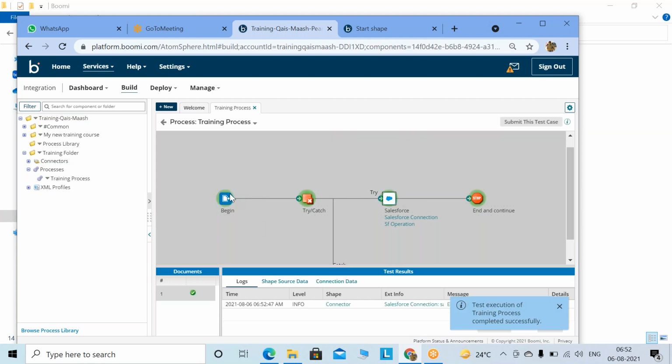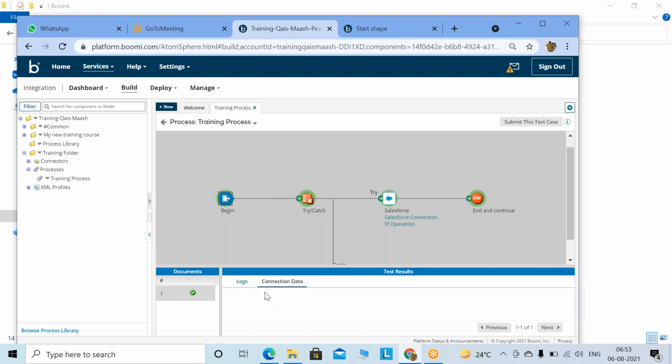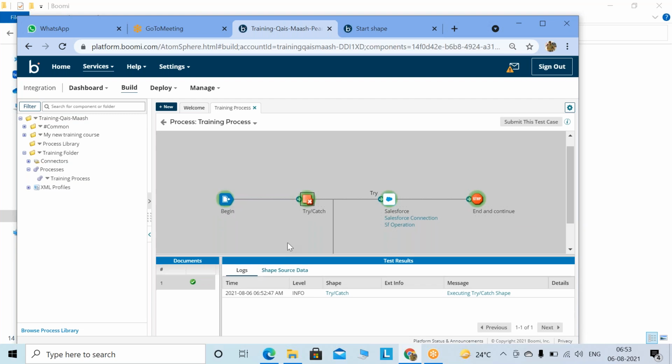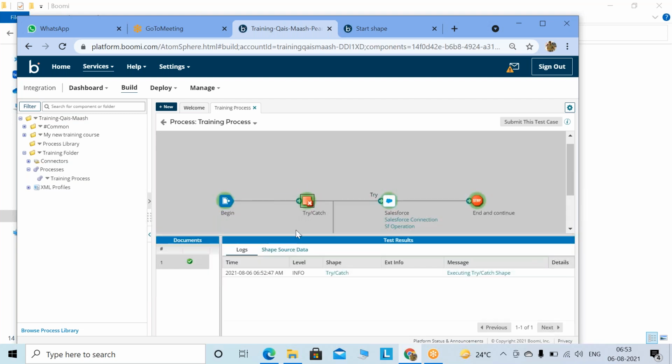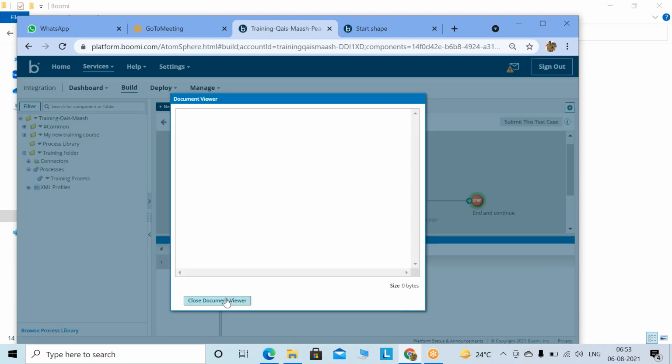Now click over here, right? Connections data. Now nothing is there. Click over here. Now save source data. Save source data means whatever data is coming from one step back. So here you see 00. Why 00? Because this shape has the property to generate an empty document. So that's the reason it's giving a document, but inside that nothing is there.